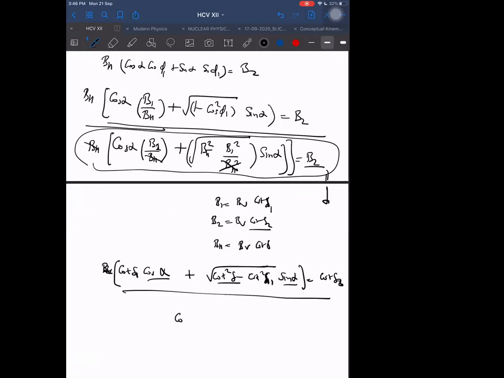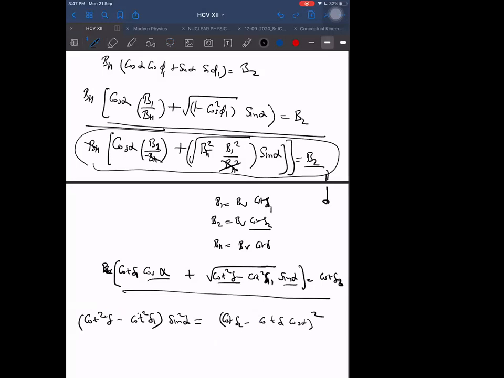Cot square delta minus cot square delta 1 into sine square alpha, if I square it up, is equal to the other side. Other side we will be taking all the remaining terms, and we will be getting cot of delta 2 minus cot of delta 1 into cos alpha whole square.